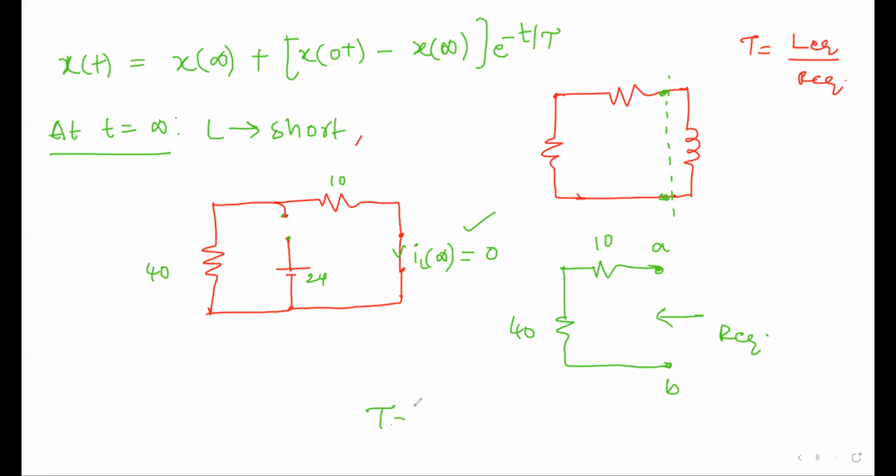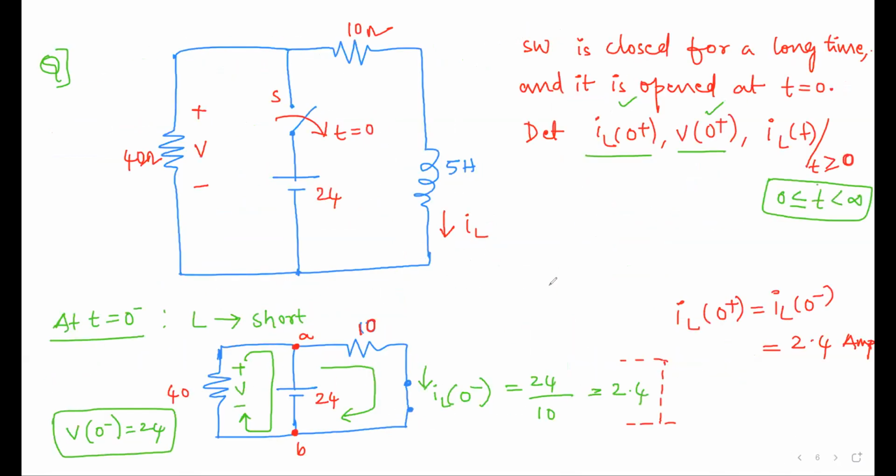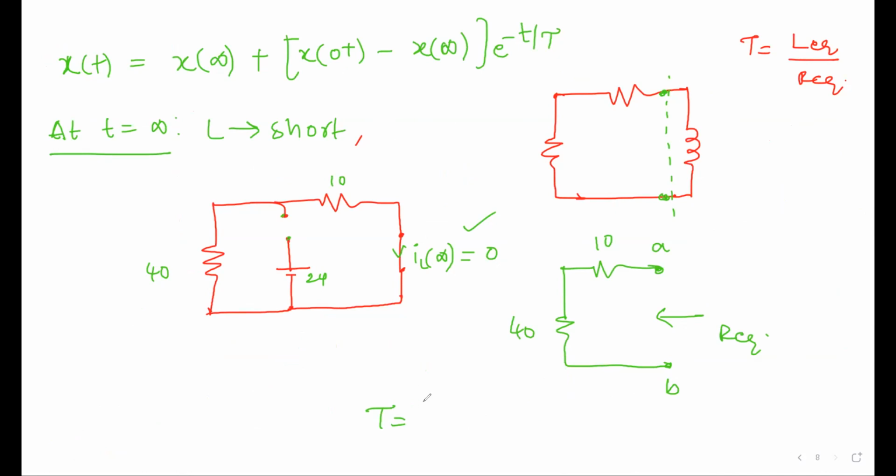Tau is equal to L over R. What is the L value I gave? L is 5 Henry. Just keep it. L equivalent is 5, and R equivalent is 50. So how much are you getting? 1 by 10, that is 0.1 seconds. Or you can keep it directly as 1 by 10. It is better because while doing calculations, you won't feel bad.